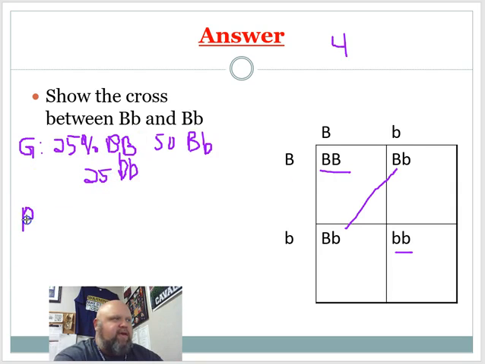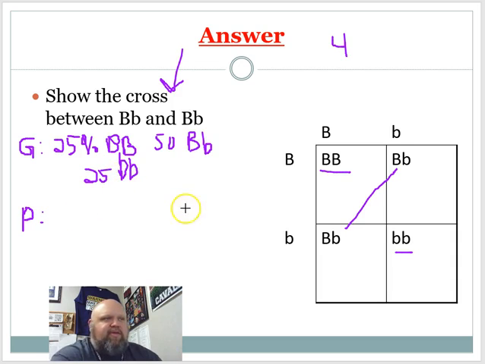Remember, phenotype is physical characteristics. Well, we can't do that for this example because they did not define what is dominant to what and what trait this is. So normally in the problem, they would tell you black hair is dominant to white hair, and we'd use that for the phenotype.